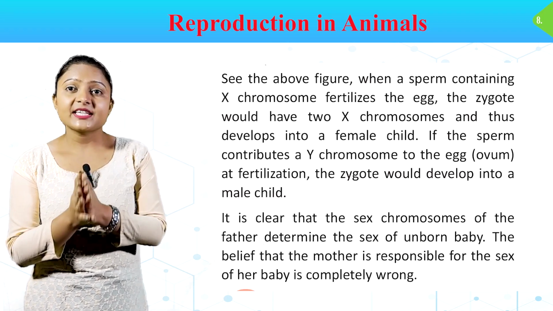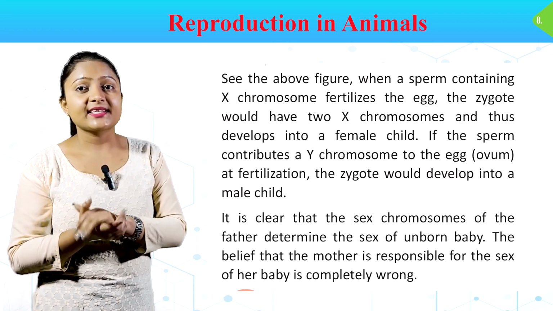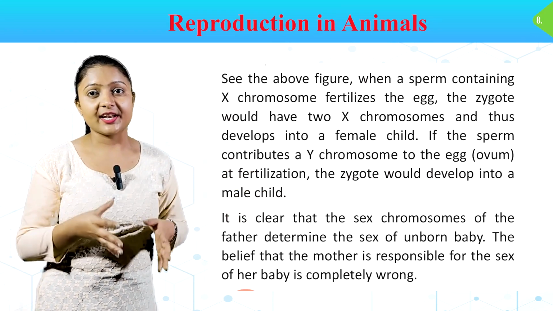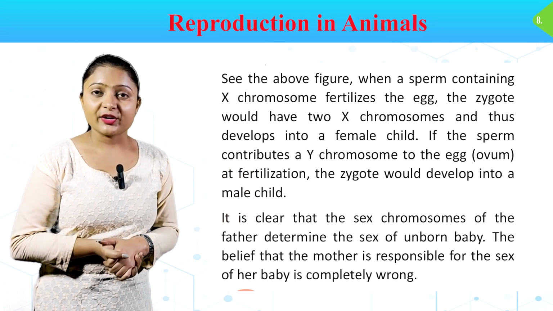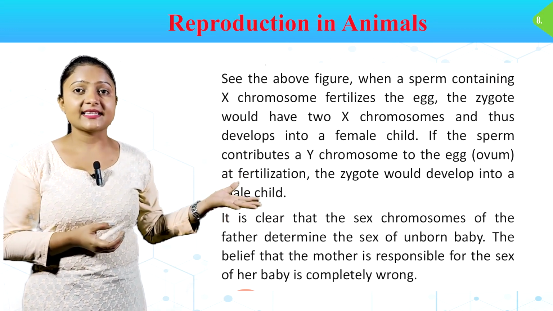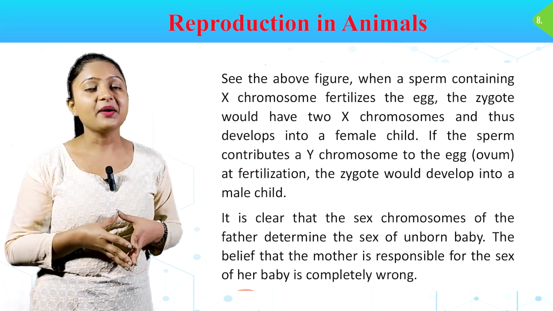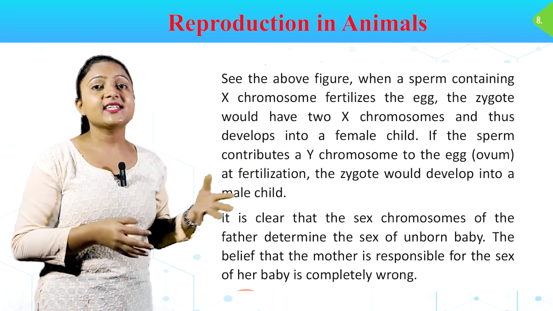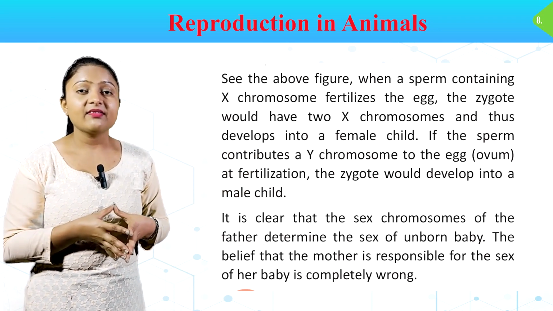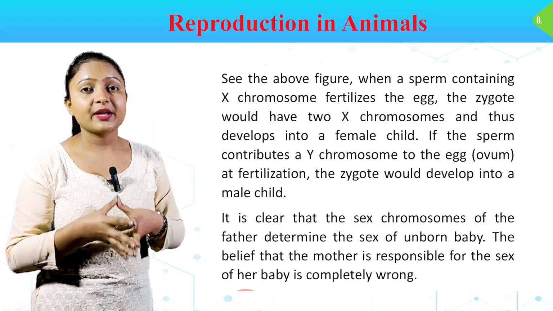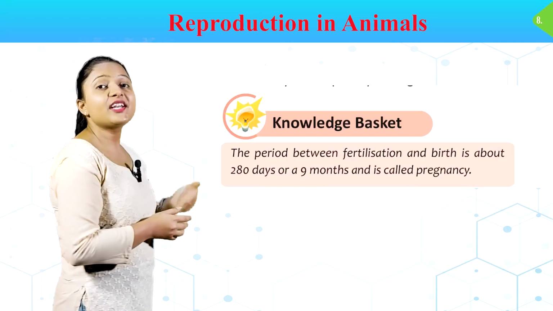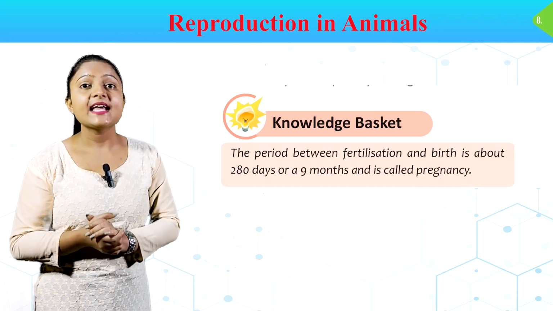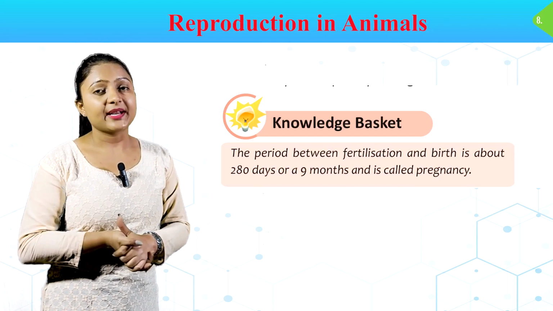See the above figure. When a sperm containing X chromosome fertilizes the egg, the zygote would have 2 X chromosomes and thus develops into a female child. If the sperm contributes a Y chromosome to the egg, the ovum, at fertilization, the zygote would develop into a male child. It is clear that the sex chromosomes of the father determine the sex of the unborn baby. The belief that the mother is responsible for the sex of her baby is completely wrong. Knowledge basket. The period between fertilization and birth is about 280 days or 9 months and is called pregnancy.